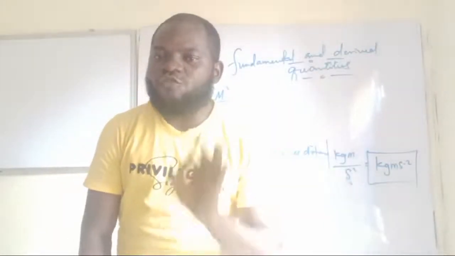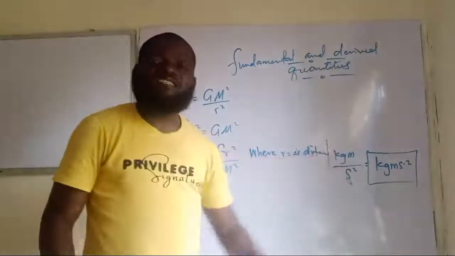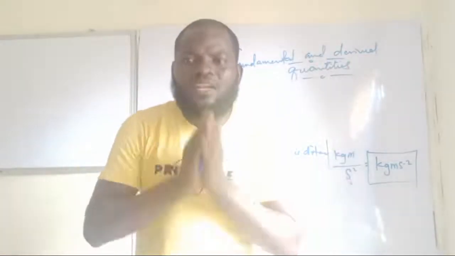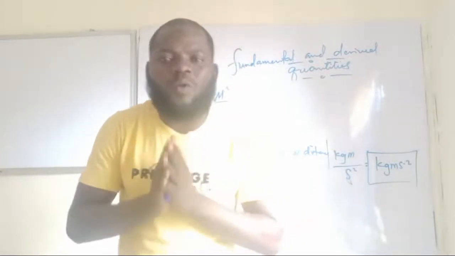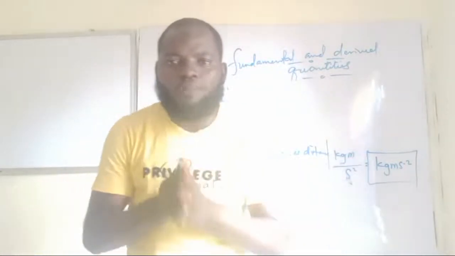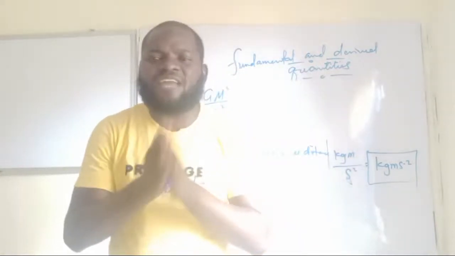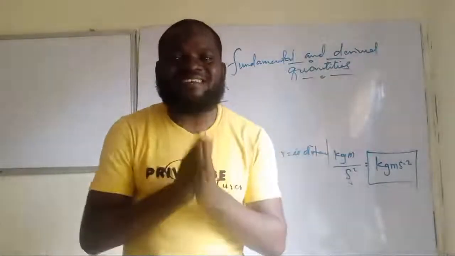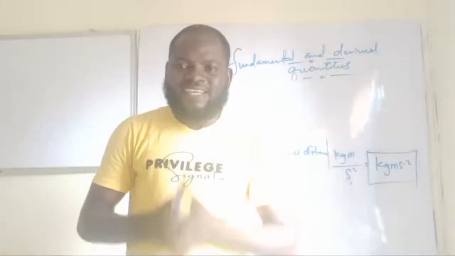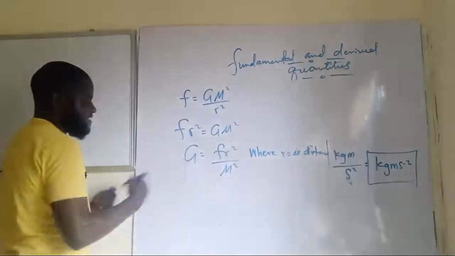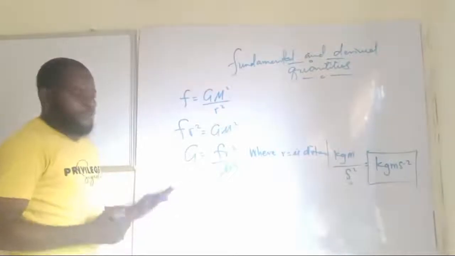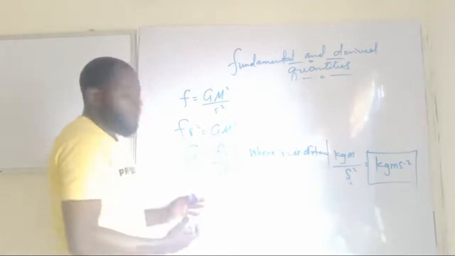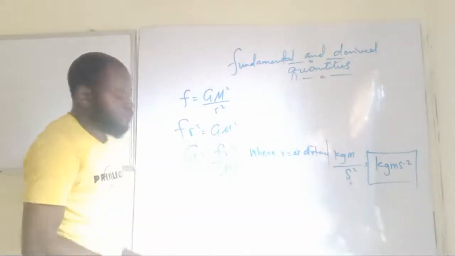Do you know the essence of all this? The essence of noting that r is a distance is that when you are solving a WAEC question, you need to let them understand that you know what you are doing. And if anybody picks up the book, even if the person does not understand physics, they can easily read what you've done and understand that, yes, this is the reason why you do this. Is that taken in? Okay, so if that should be the case, because this is not the formula for G, we can now go on from here to find the dimension formula.